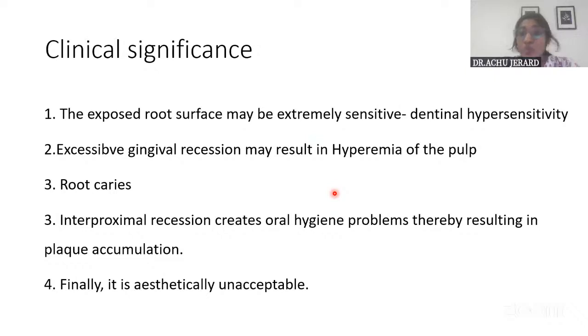Okay. And the chances of root caries are more. Hyperemia of the pulp. And then also it becomes difficult for plaque control, like the patient finds it difficult to maintain the plaque. And also it is unaesthetic, appearance-wise it is unacceptable. Okay, so these are how recession is clinically significant.